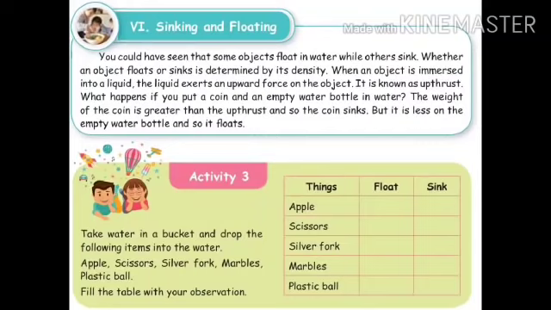If you put a sponge ball into the water, what will happen? The liquid will exert an upward force and the ball will come up. It will not sink. It is known as upthrust. What is meant by upthrust? When an object is immersed into a liquid, the liquid exerts an upward force on the object.